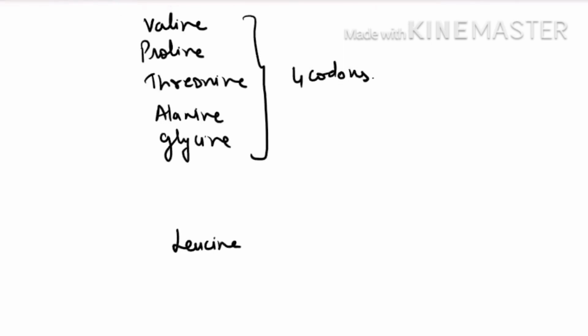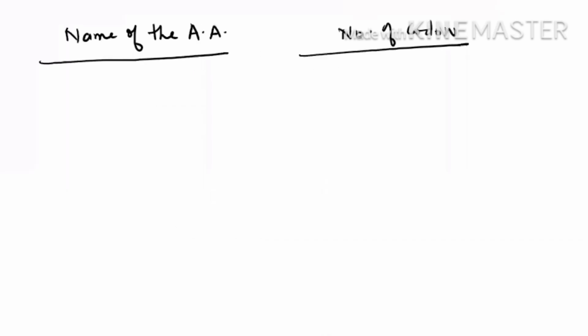And last, leucine, arginine, and serine. There are a total of 6 codons. So these are the few facts. Now see, we will make a summary of it. Here we are making the summary of what we have discussed above.